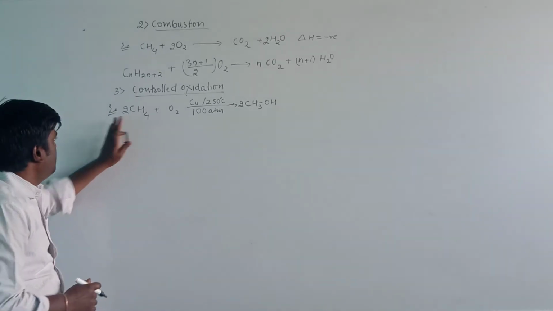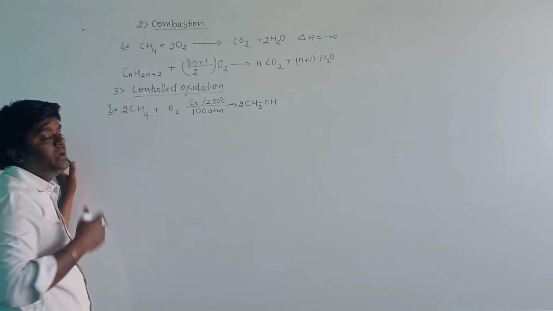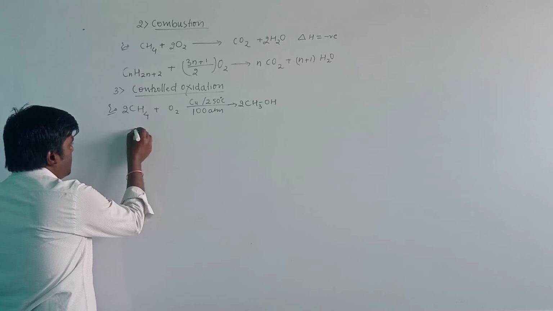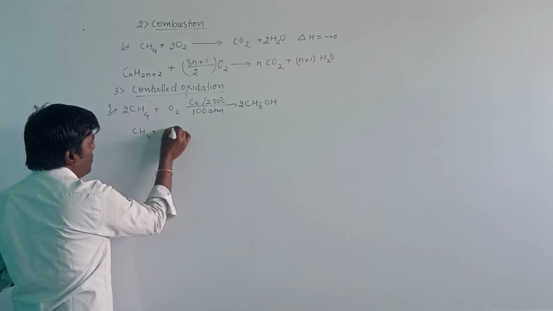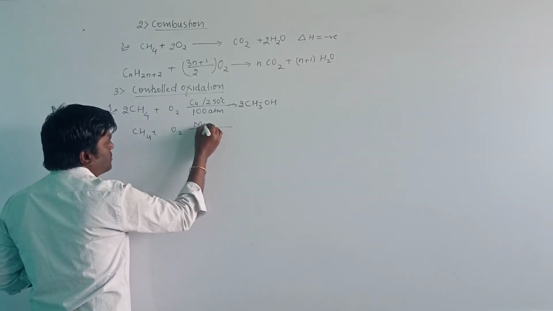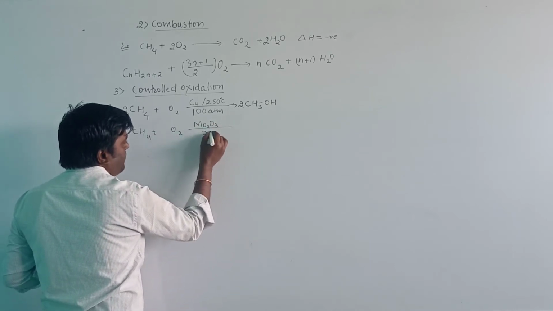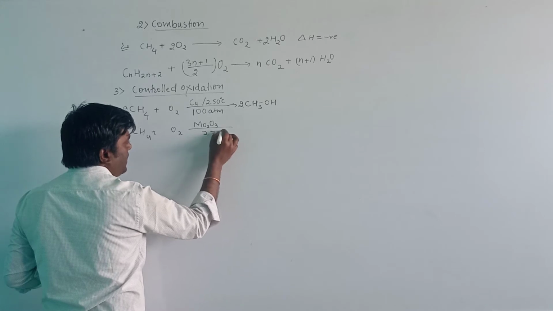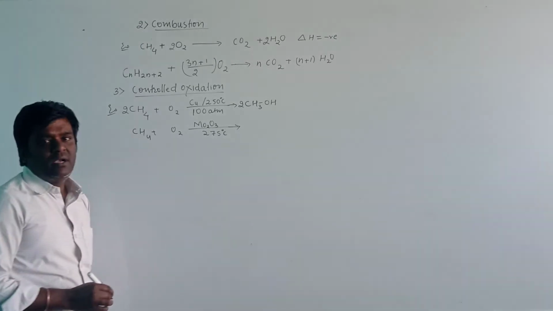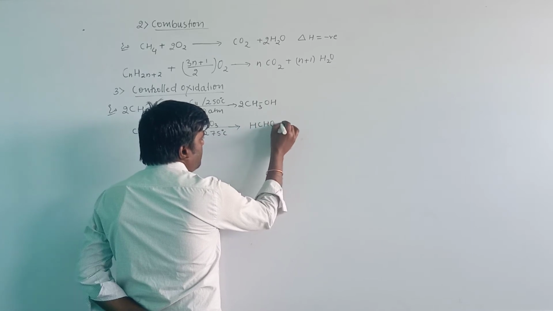Okay. If the same methane is oxidised using a different catalyst under different conditions, it will give a different product. So let us see, CH4 undergoes oxidation in the presence of molybdenum oxide, Mo2O3, at 275 degrees Celsius, and it will produce the compound called formaldehyde. So formaldehyde, HCHO, plus a water molecule will form in this reaction.